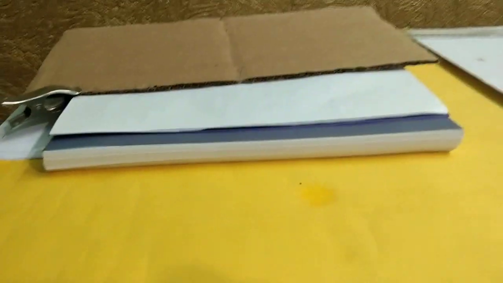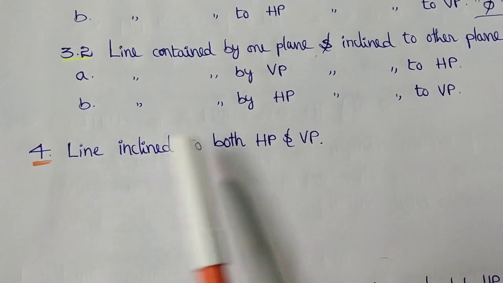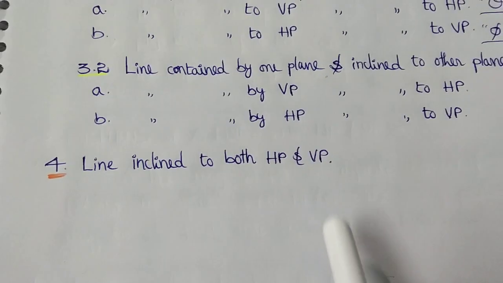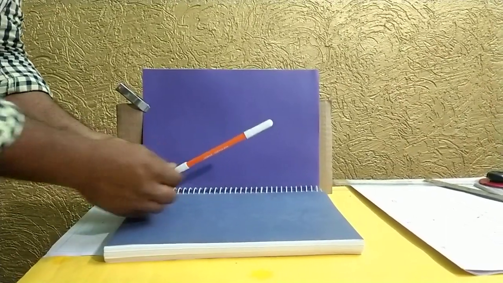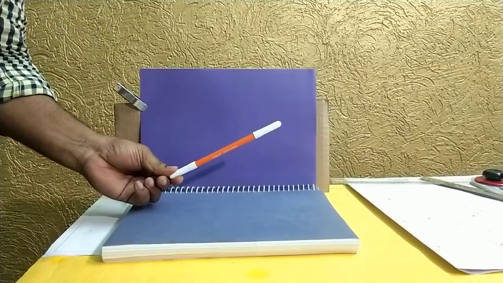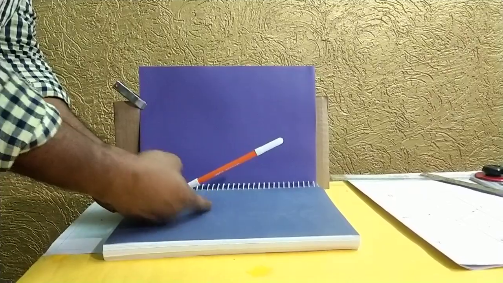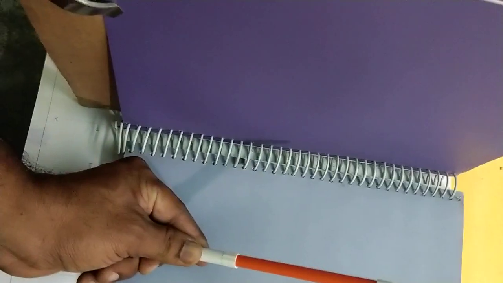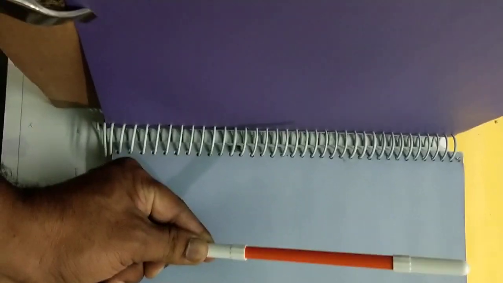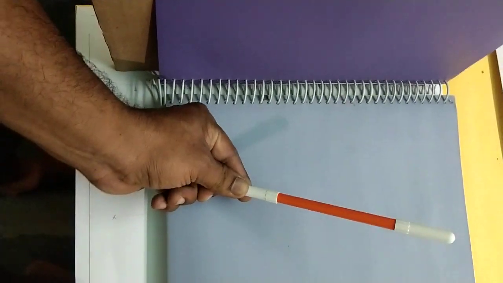Yes, now let us move to the last position of the line, that is line inclined to both HP and VP. Let us see the position of the line according to this condition. Here this line is having inclination with respect to the HP, but it is parallel to the VP. Let me show you this inclination also, and this line is parallel to the VP also, but we have to give the inclination with respect to the VP.